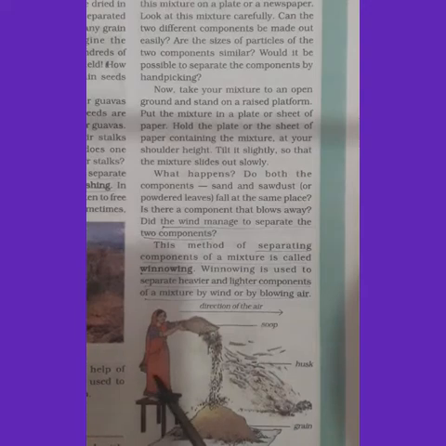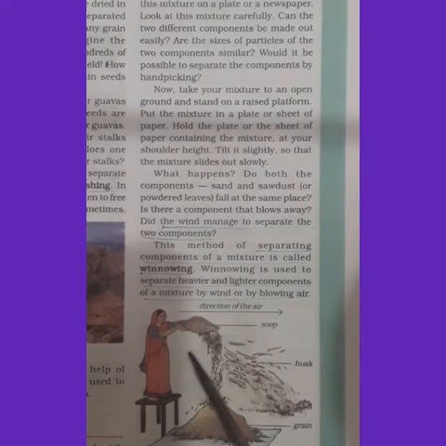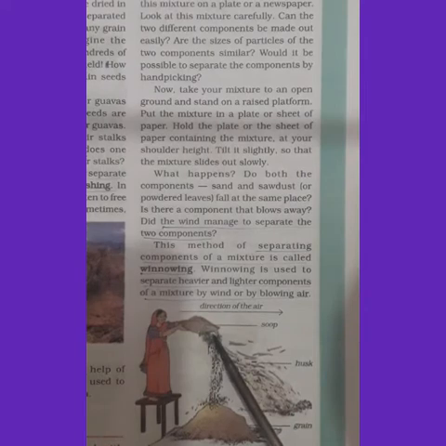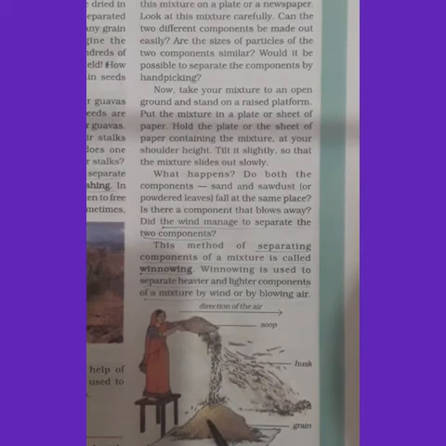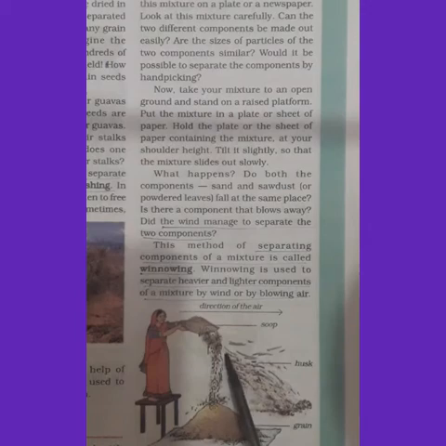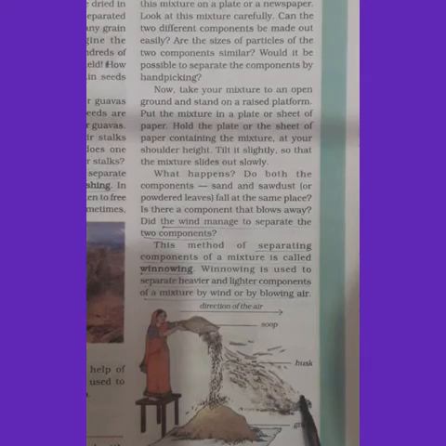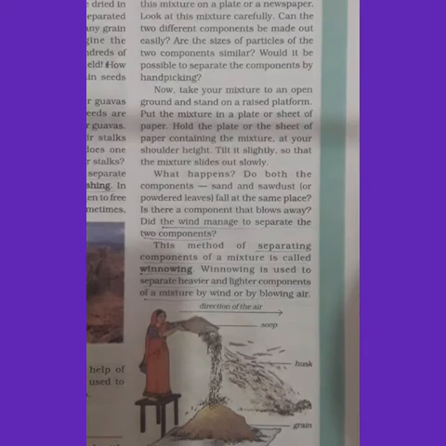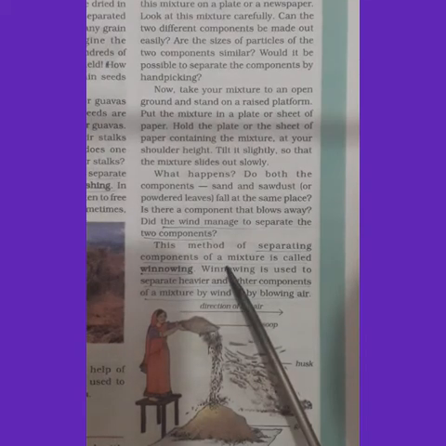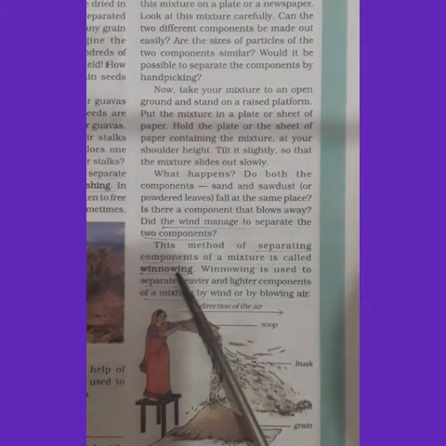Can you see the woman here standing on a raised platform where she has taken a plate with the mixture of sand and sawdust, where sand falls straight below the plate, whereas the husk or dust particles are carried away by the wind and fall at a certain distance away from the sand, isn't it? So that process is known as winnowing. What is winnowing? The method of separating components of a mixture with the help of wind is known as winnowing.